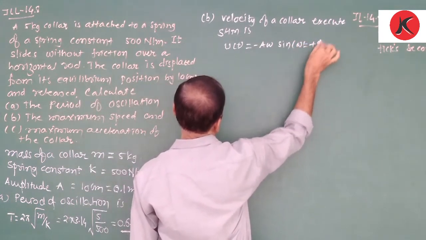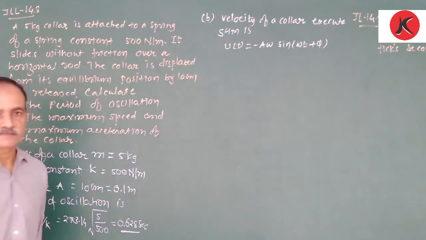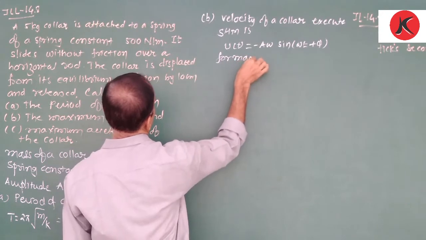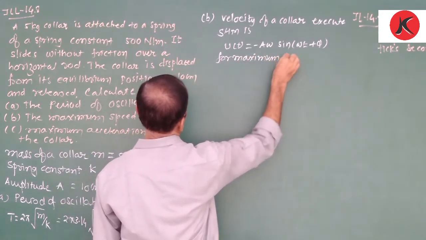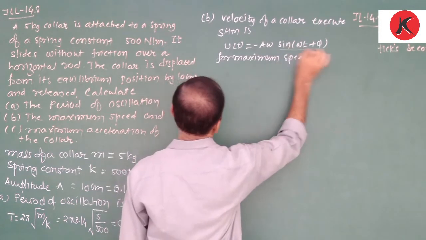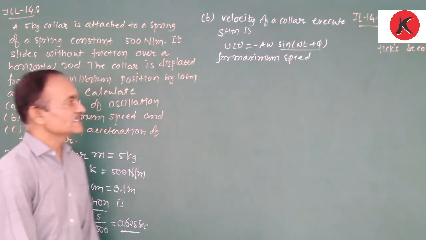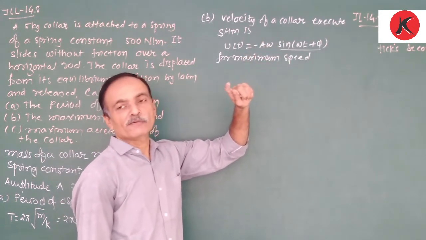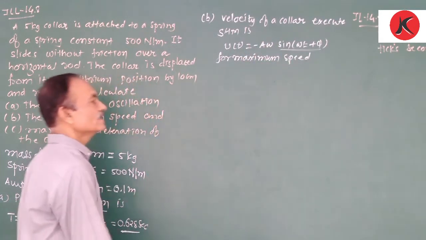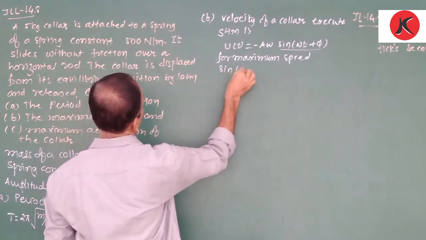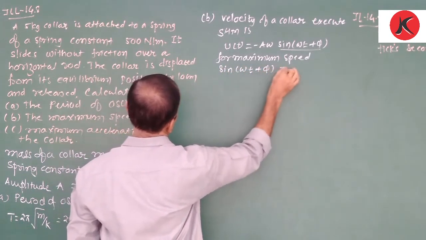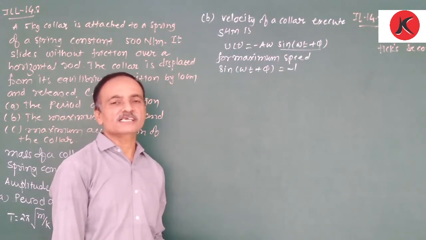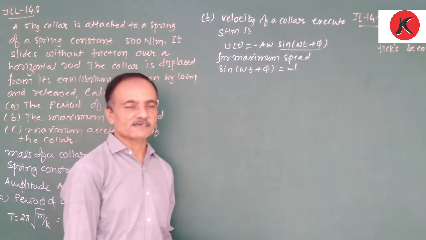We already derived this equation. Right? For maximum speed, this term must be minus 1, because the right hand side is minus A omega sine of omega t plus phi. The maximum value of the sine function ranges from minus 1 to plus 1.